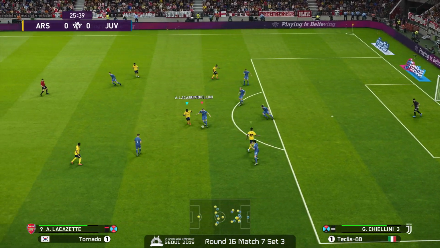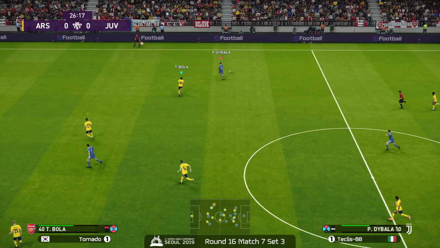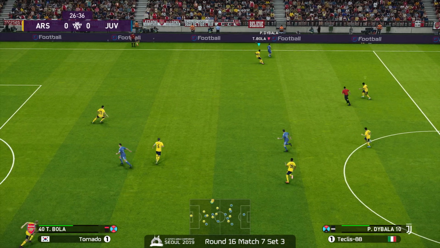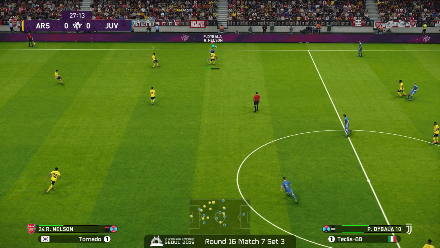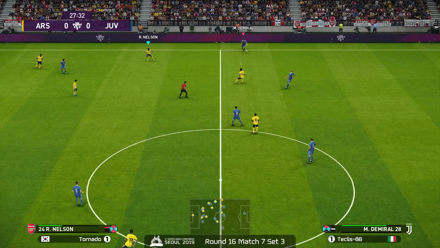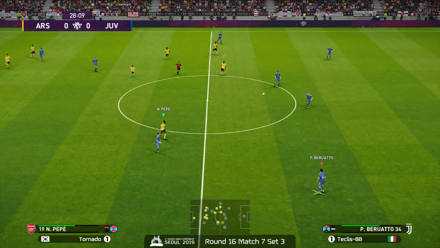Like I said, to Pepe. Loses possession. Bernardeschi back up the field. Ooh, Dybala getting a little pinched there. Up in the air, the header out to Demiral. Yeah, he's going for that weak side this time.